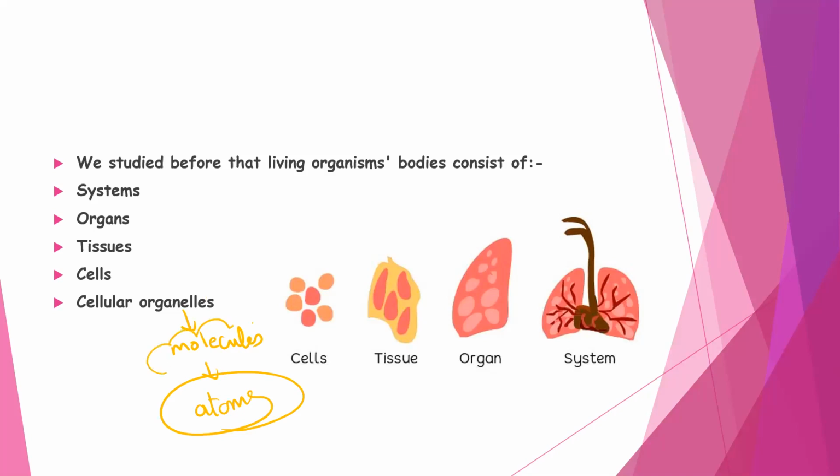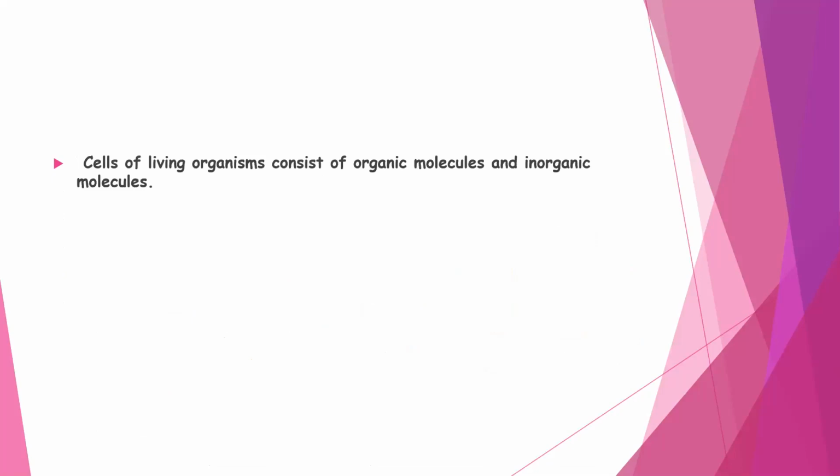Let's have a hint about molecules that we took last year in the first lesson in biology as well. We have two types of molecules: organic molecules and inorganic molecules. Which one is complex? Organic. So they are complex molecules, big macromolecules. Inorganic, no, they are simple molecules.